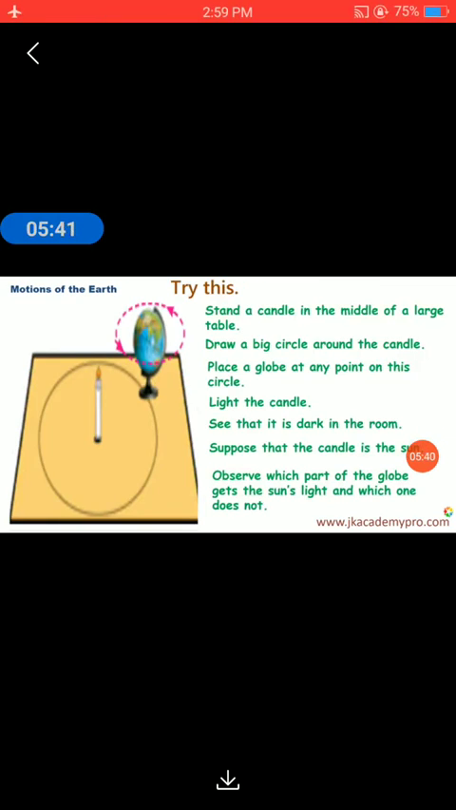Now let's try another activity. Stand a candle in the middle of a large table. Draw a big circle around the candle. Place a globe at any point on this circle. Light the candle. You must see that it is dark in the room. Suppose that the candle is the sun. Now observe which part of the globe gets the sunlight and which one does not.